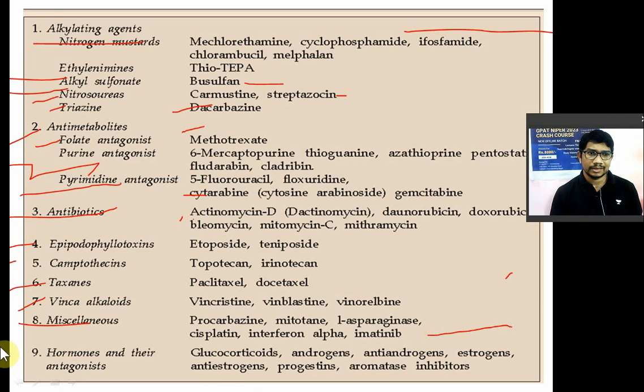Hormones and their antagonists, we are going to see in a separate classification. Then we will see a different classification on the targeted drugs. So we are just seeing cytotoxic drugs. We have finished the first class and today we are going to see the second class. The next video will be on targeted anti-cancer drugs, and after that the last video on hormonal anti-cancer drugs. In the hormones and their antagonists: glucocorticoid, androgen, anti-androgens, estrogen, anti-estrogen, progestin, aromatase inhibitor, etc.